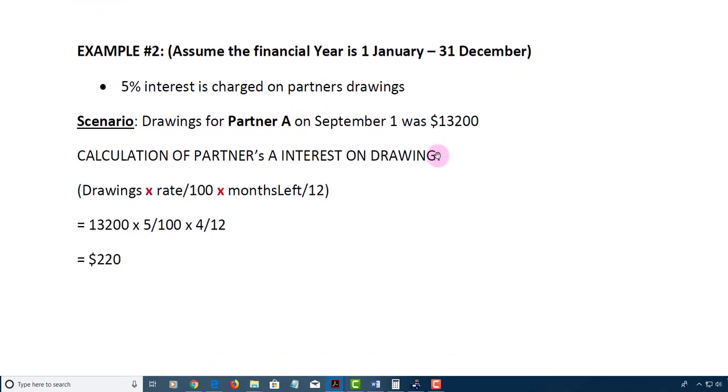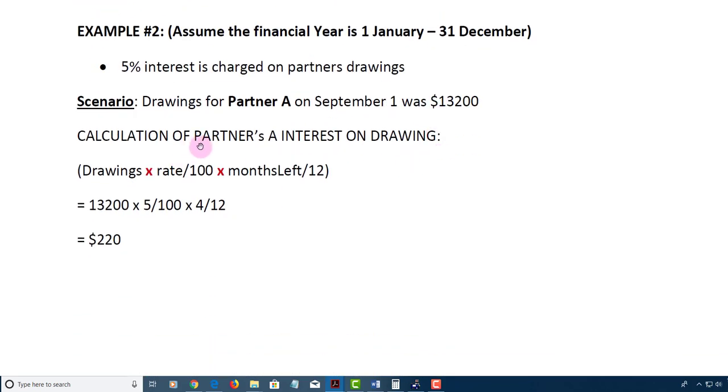Now in scenario 2, we're given a little more detail. The same 5% interest is being charged on drawings, but now we're told drawings for partner A on September 1st was 13,200. Now the calculation of partner A's interest on drawings would be as follows. Drawings times the rate divided by 100 multiplied by the months left over 12.